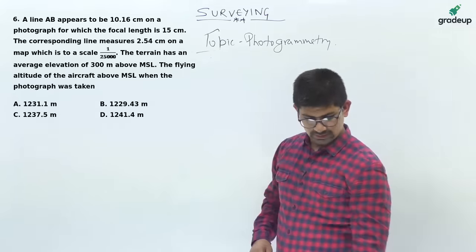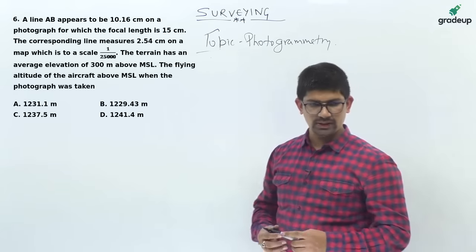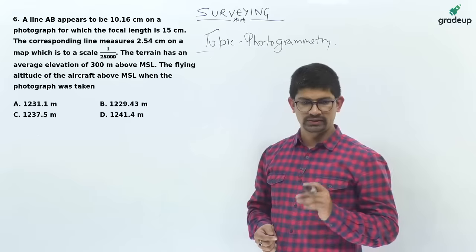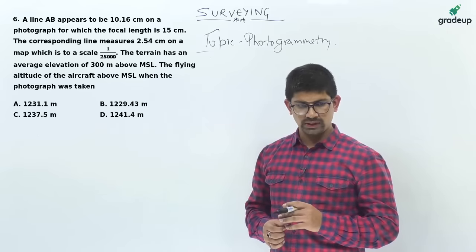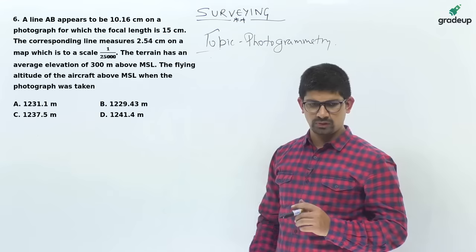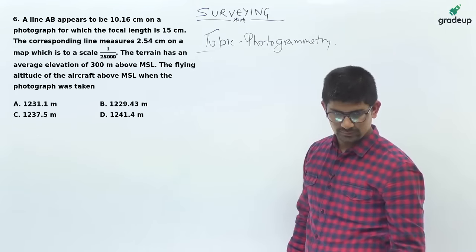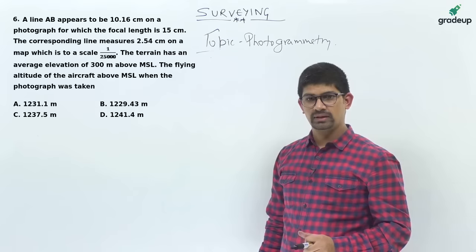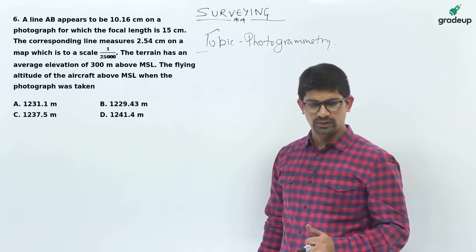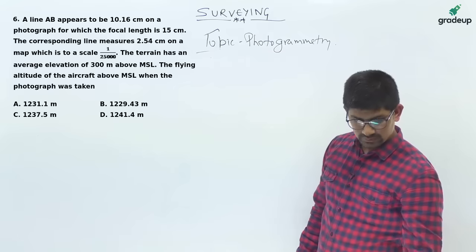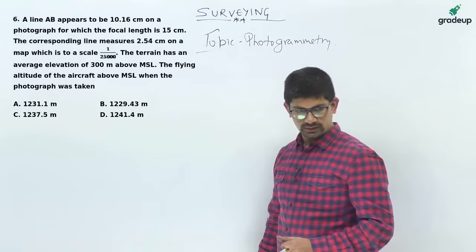Now here, let's read the question. A line AB appears to be 10.16 centimeter on a photograph for which the focal length is 15 centimeter. The corresponding line measures 2.54 centimeter on a map which is to a scale of 1 upon 25,000. The terrain has an average elevation of 300 meter above MSL, and we need the flying altitude of the aircraft above MSL when the photograph was taken. Now we have to calculate the value of flying altitude.